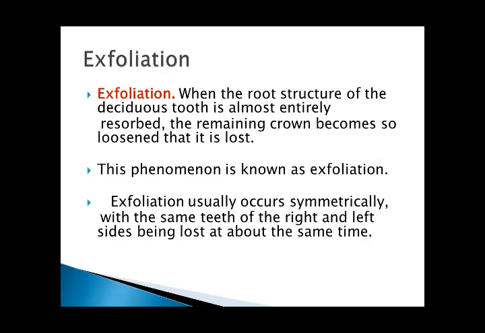Exfoliation: when the root structure of the deciduous tooth is almost entirely resorbed and the remaining crown becomes so loosened that it is lost, the phenomenon is known as exfoliation. Exfoliation usually occurs symmetrically, with the same teeth of the right and left sides being lost at about the same time.